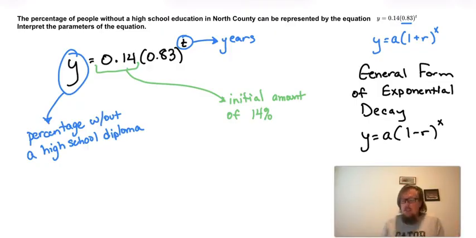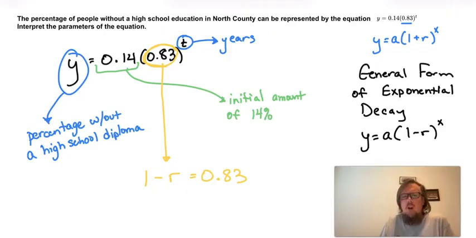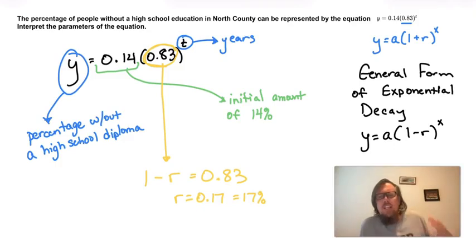I mean, I guess, all things considered, 14% don't have a high school education. That's not ideal, but it's not an enormous percent. And the good news is it's going down. Down by how much? Well, our number in the parentheses is 0.83, and we know that 0.83 is 1 minus r. 1 minus r is 0.83. So what's r? Pretty simple algebra can tell us that r is 0.17 or 17%. So what that means is every year, the number of people who do not have a high school diploma is going to decrease by 17%.